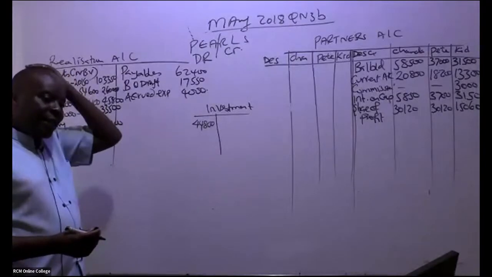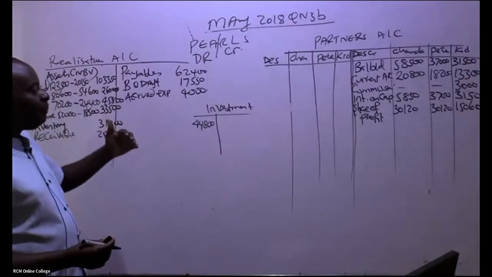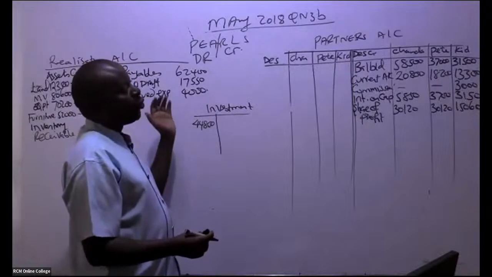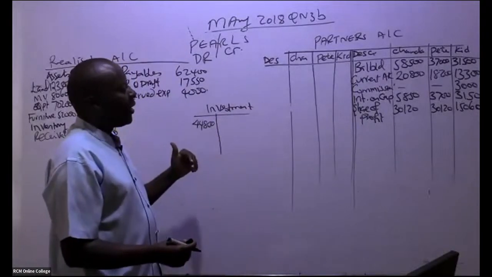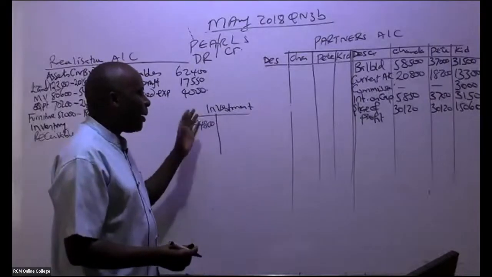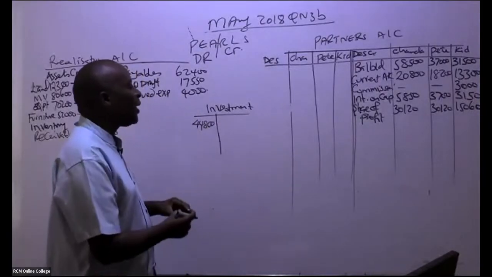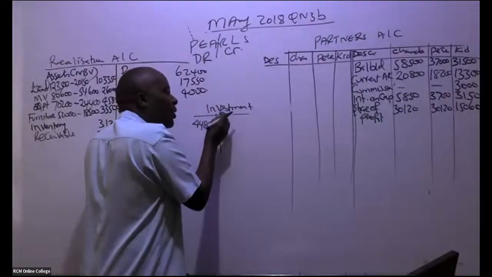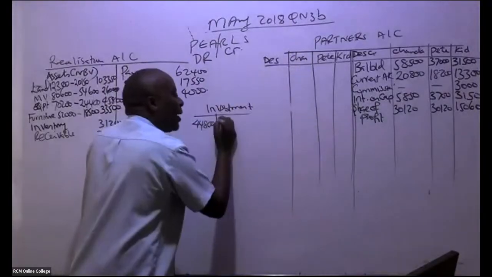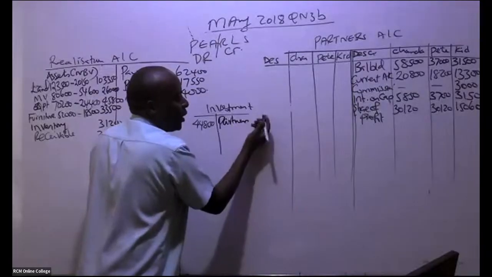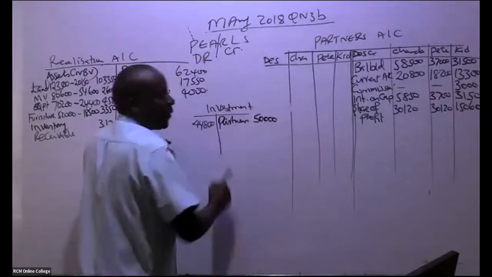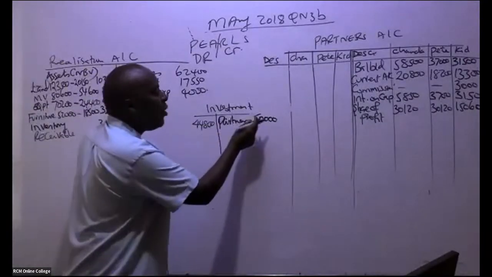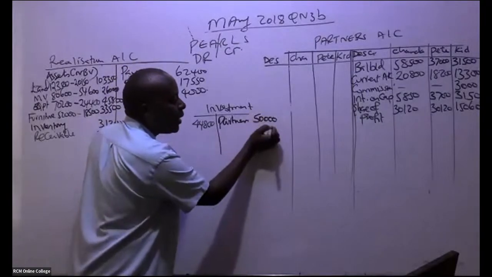But in this case, by the time we are selling our partnership to a company, we can see that we were able to transfer this. Let's close this account, because remember this investment went to the partners. So we come here and credit the partners. But how much are we crediting it with? Remember the whole account is supposed to be 50,000 because the market value is 50,000. I can go ahead and apportion.